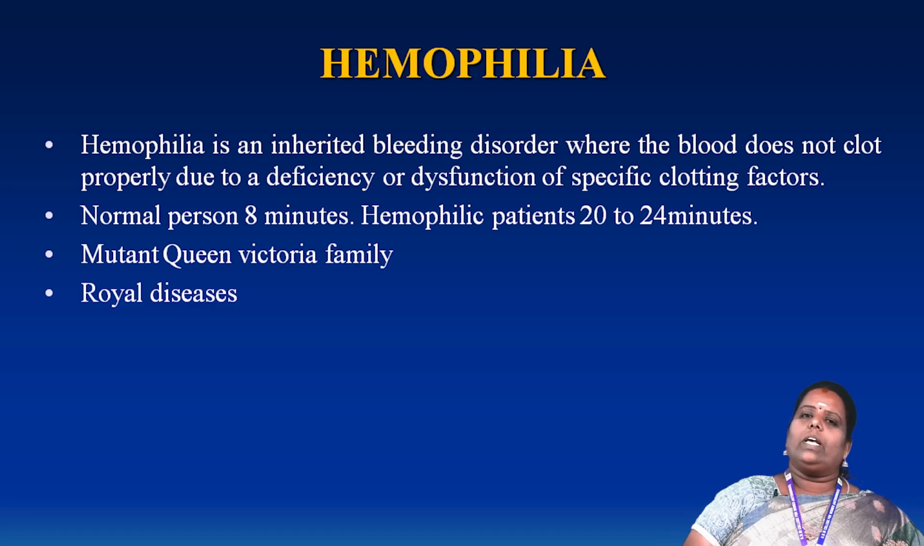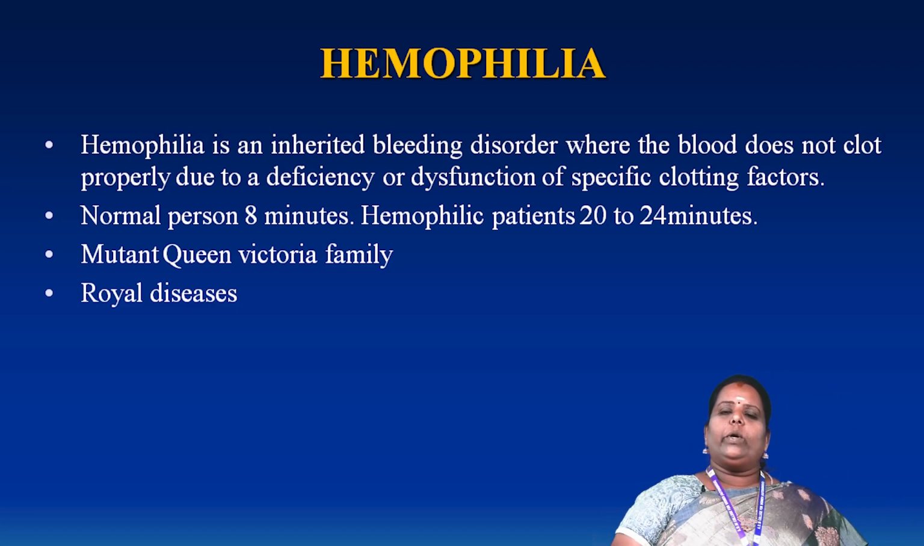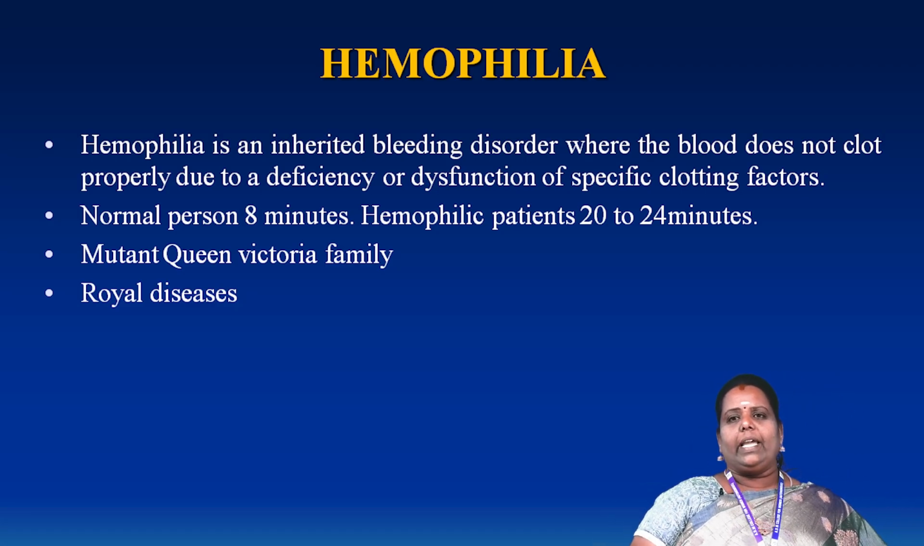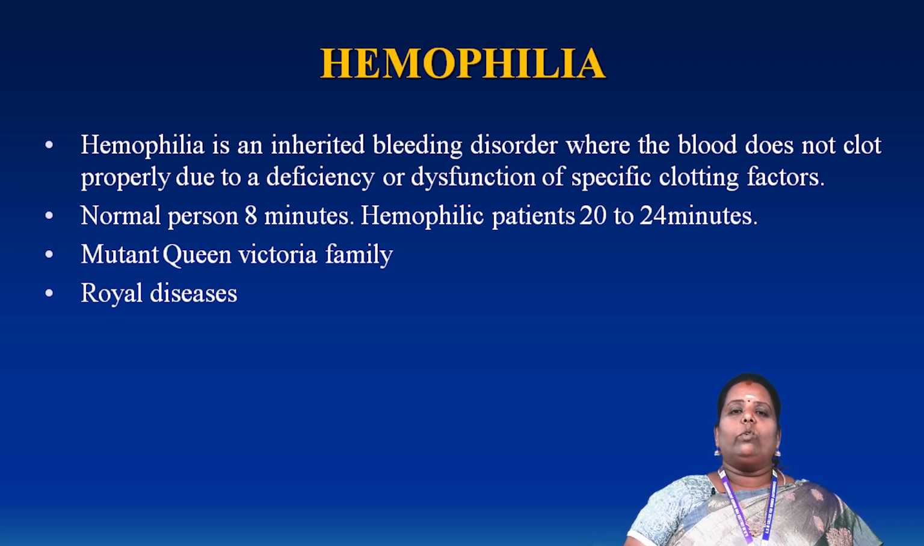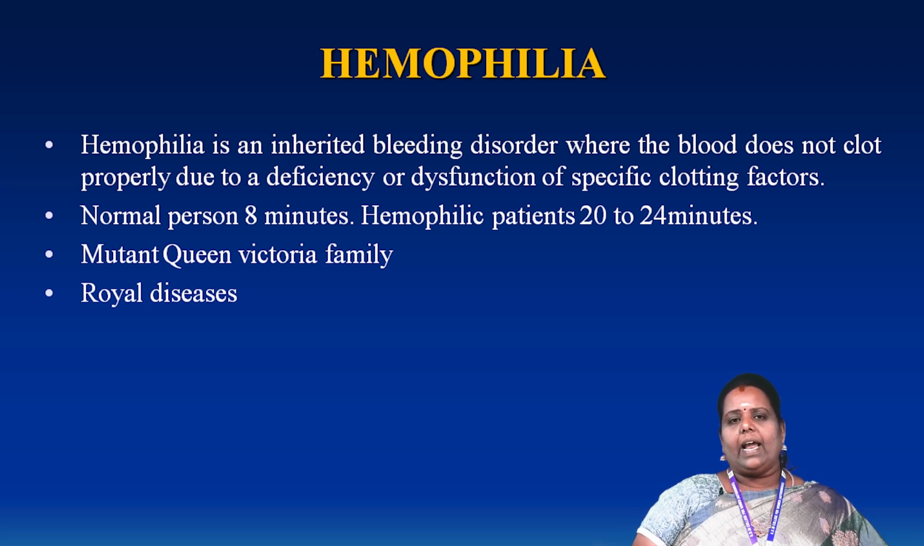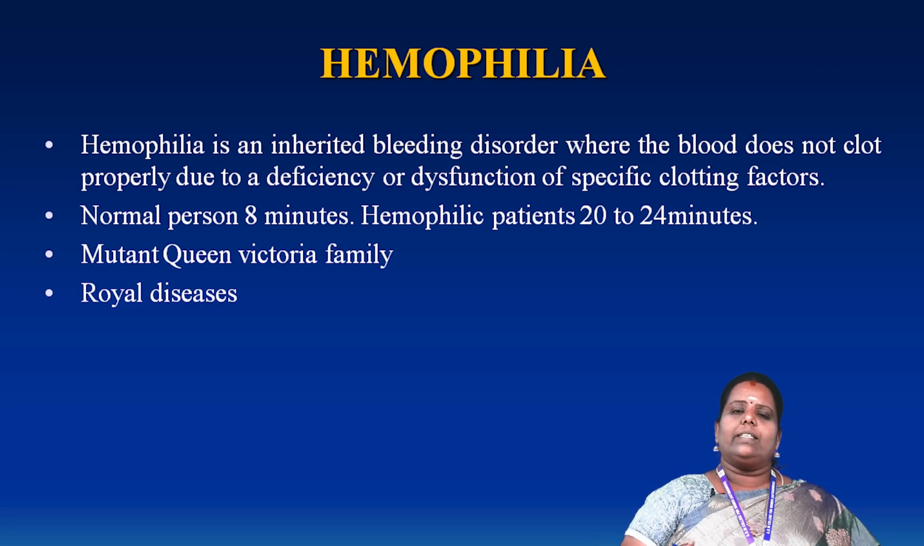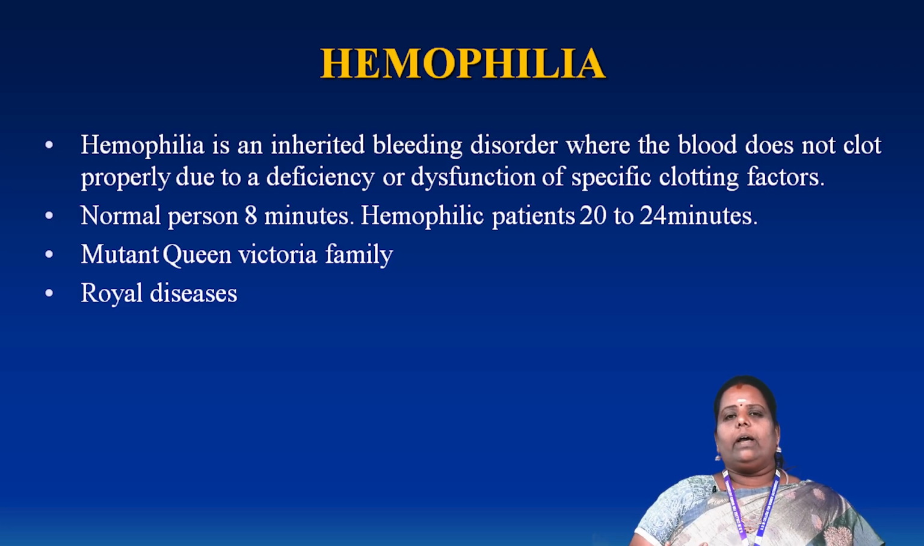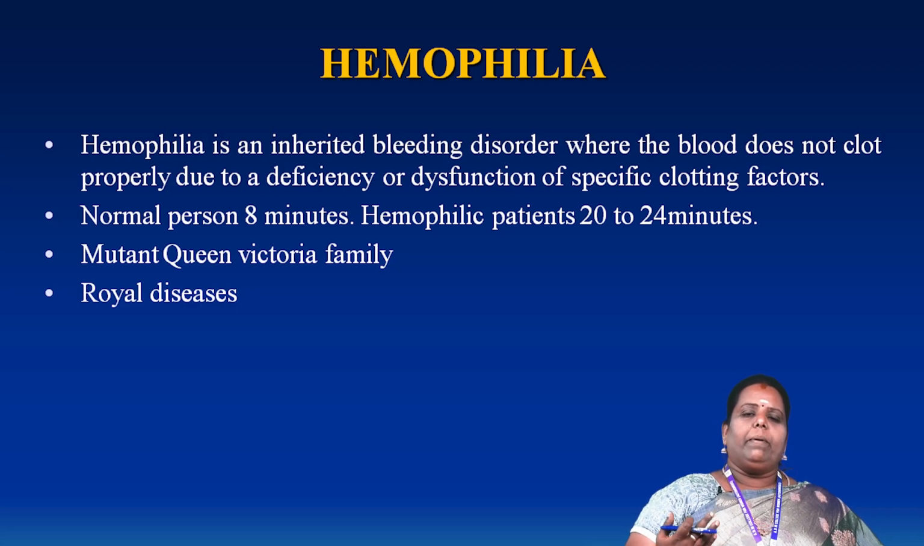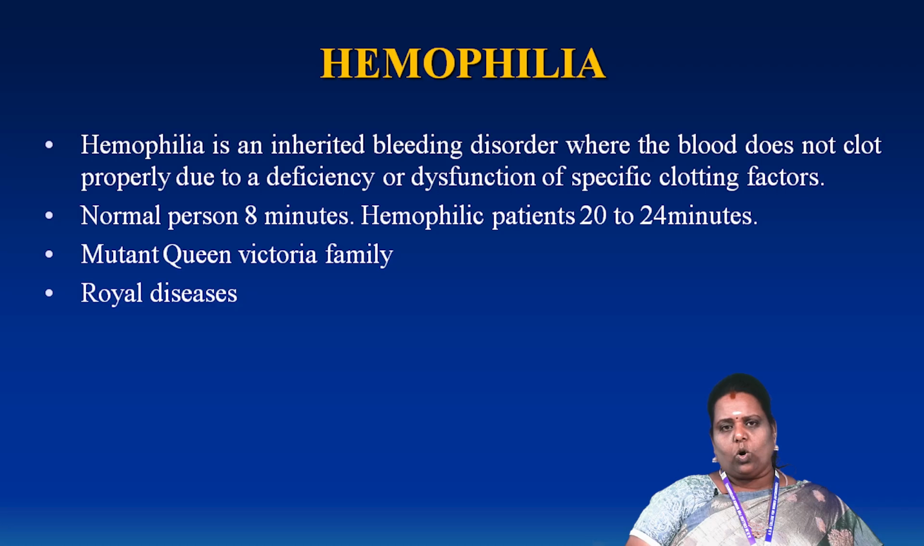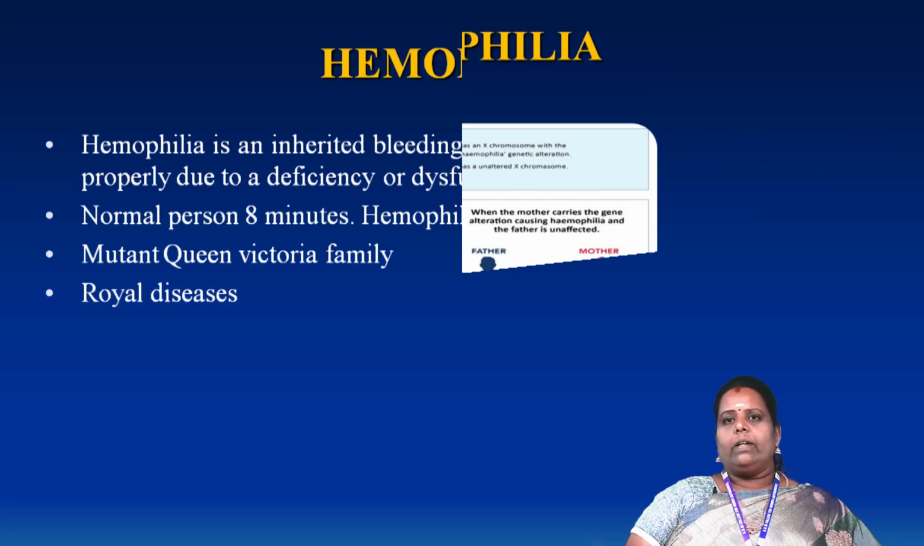Why is it called royal disease? This hemophilia disease was first identified in the Queen Victoria family in England. So, the disease is called the royal disease. The family members also had this type of disease, and bleeding occurred later. So, this disease is otherwise called royal disease.